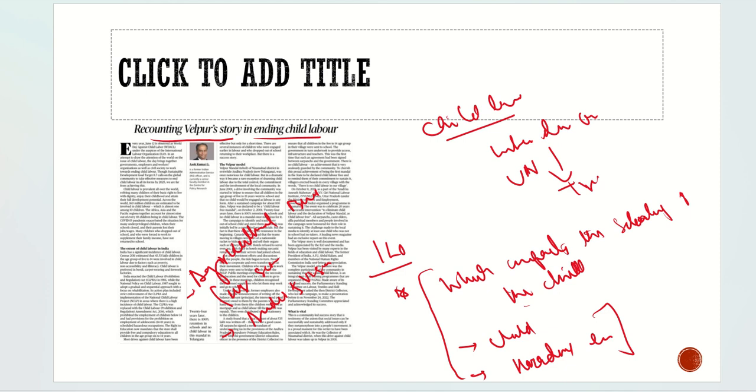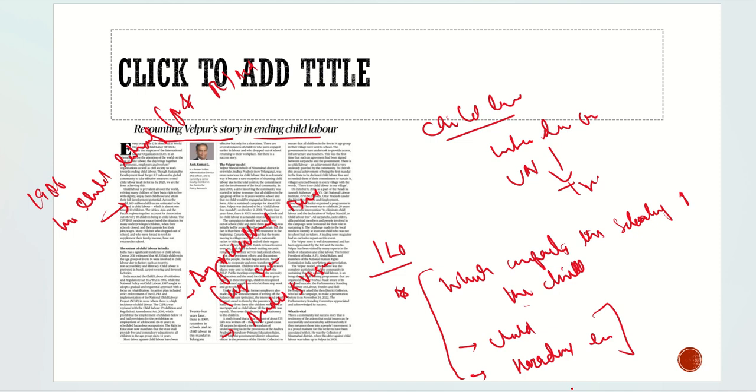With respect to this, we have the 1986 Child Labor Prohibition and Regulation Act. This act specifies that a child can't work in hazardous occupations and processes. Under the 1986 Child Labor Prohibition and Regulation Act, a child can't work in a hazardous environment.